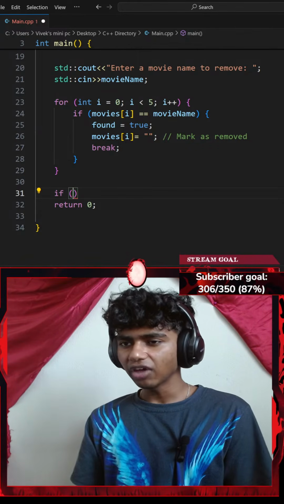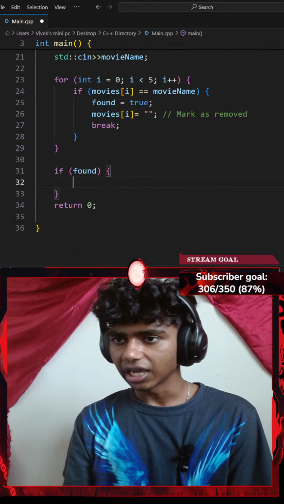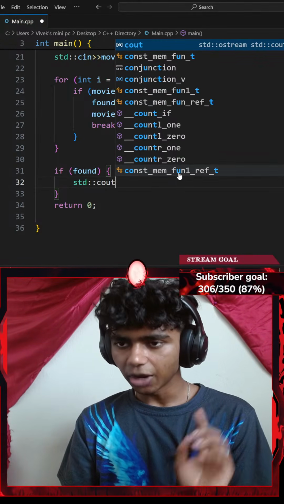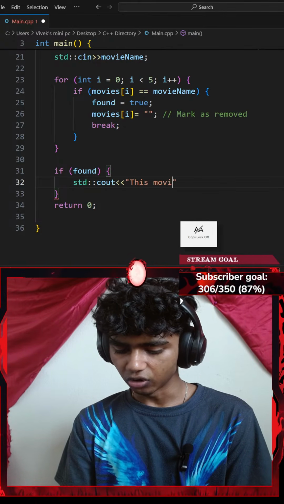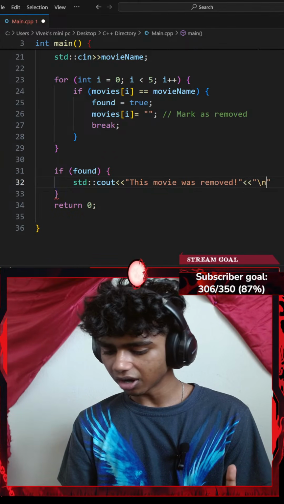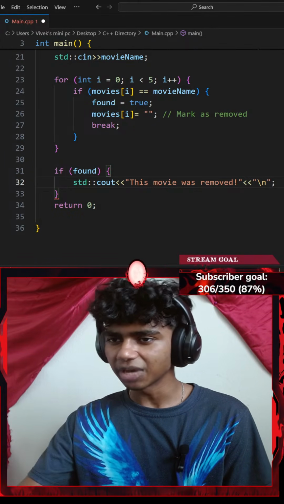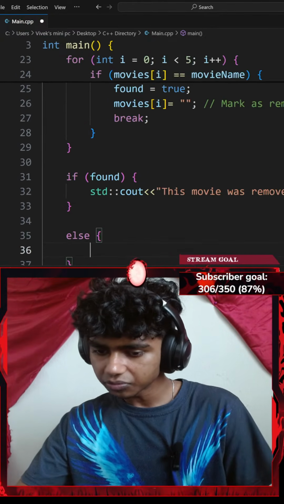That said, if my found variable is set to true, I'm gonna do something. Okay, I'll add a standard console output with an insertion operator that says something like this movie was removed! Exclamation with another insertion operator of a new line, ending with a semicolon. Let's go with an else clause, else a pair of parentheses.